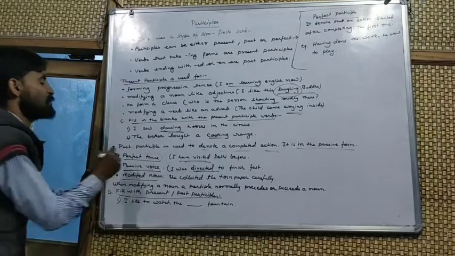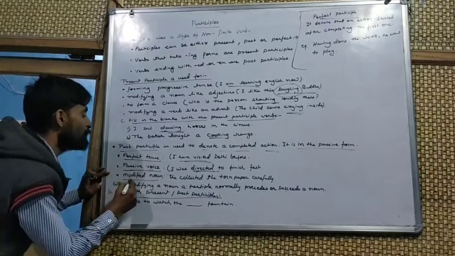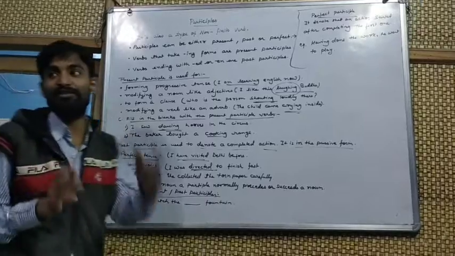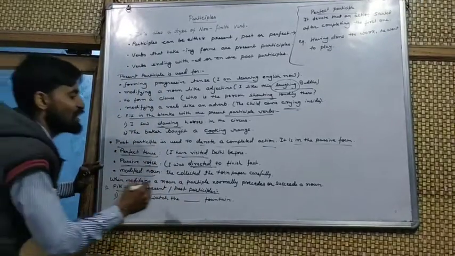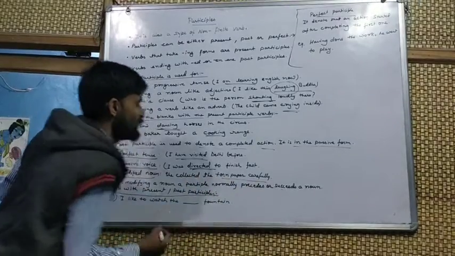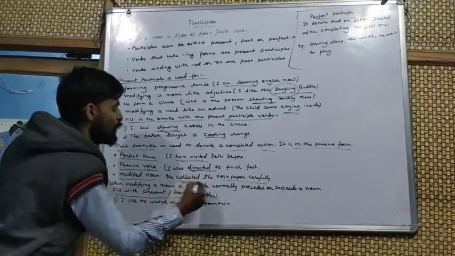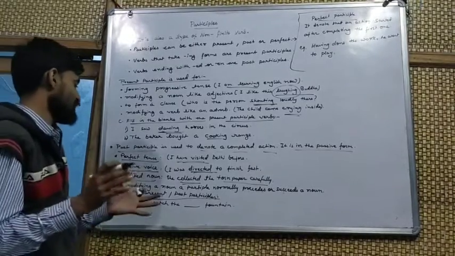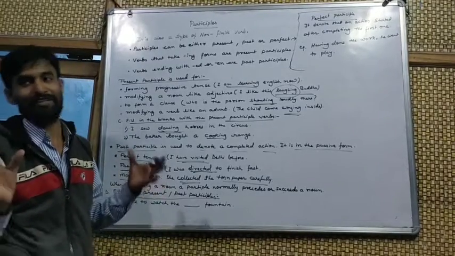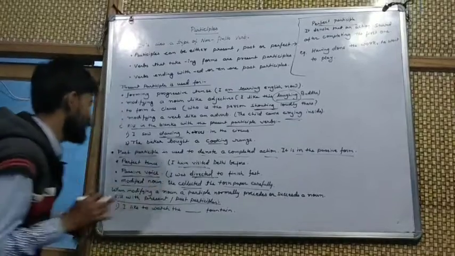Another use of the past participle is to modify a noun. Okay, she collected the torn paper carefully. Torn is acting as a modifier of the noun.